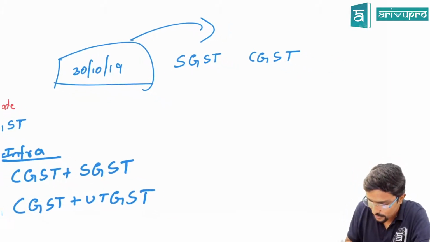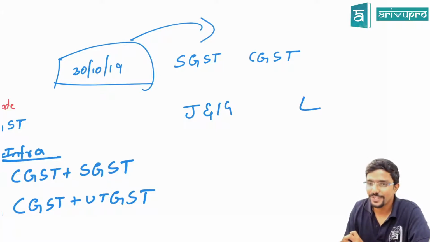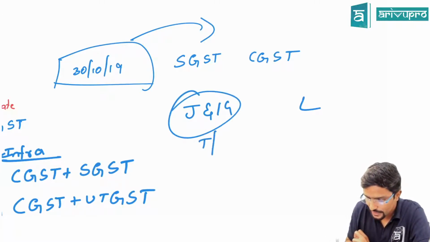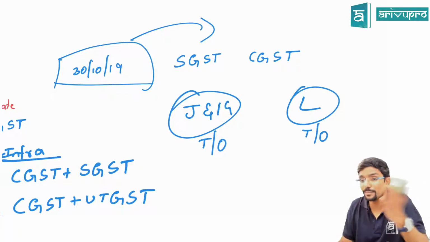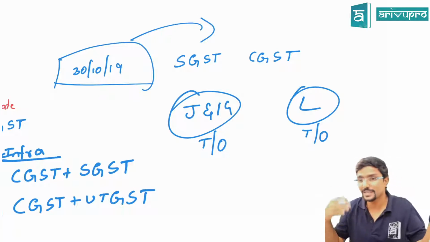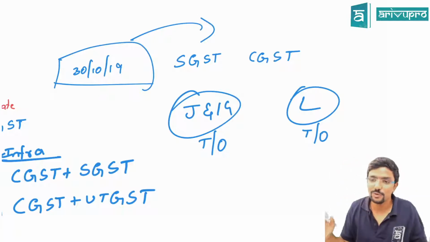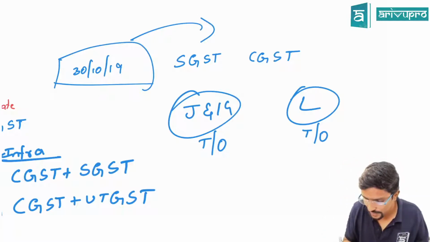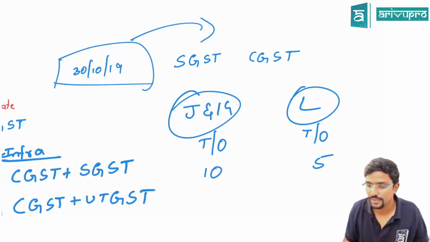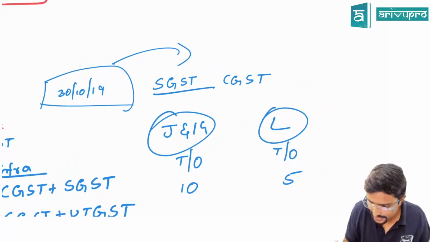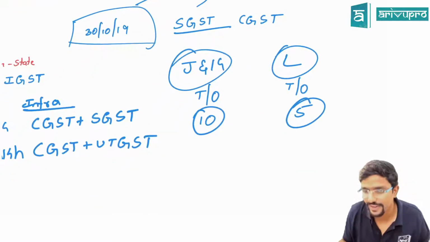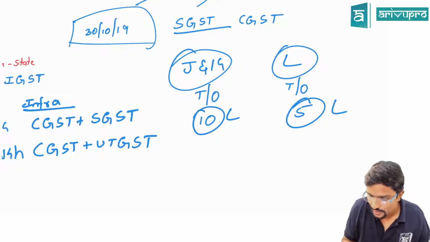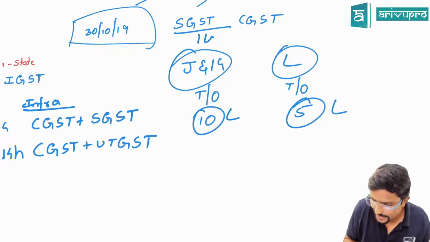Sir, how much for Jammu Kashmir can I take, how much for Ladakh can I take? It depends on what was your turnover in Jammu Kashmir and what was your turnover in Ladakh. Sir, if I have business in both the places, in Jammu Kashmir also and in Ladakh also? So see what was your turnover in both the places. Assume here it was 10 lakh, here it was 5 lakh. Please pay attention, guys, whatever I am telling here: 10 lakh and 5 lakh is turnover. Okay, you have an SGST credit of 1 lakh, assume.